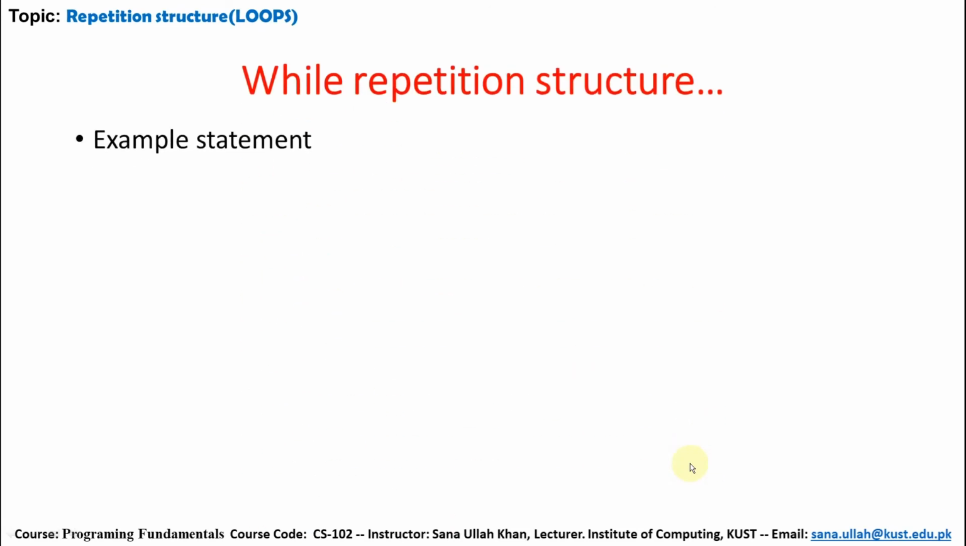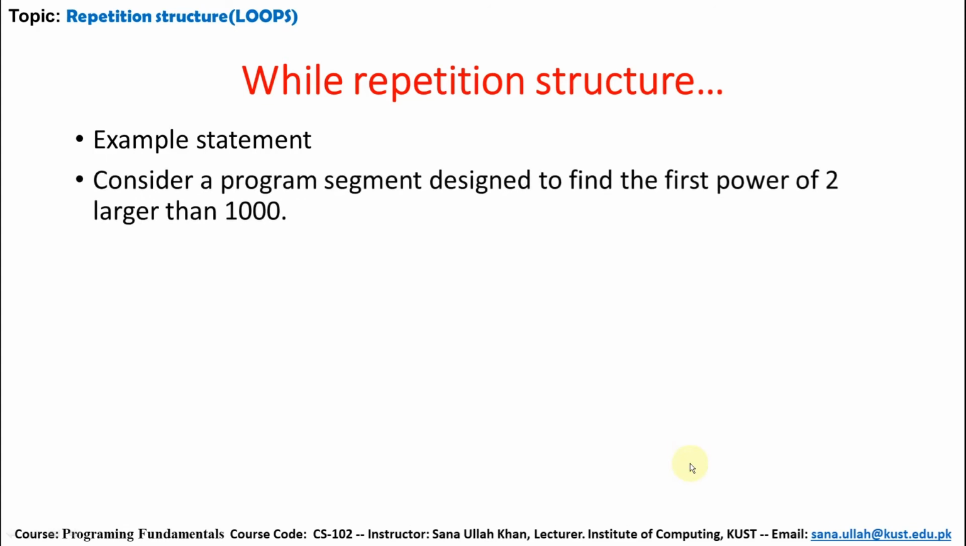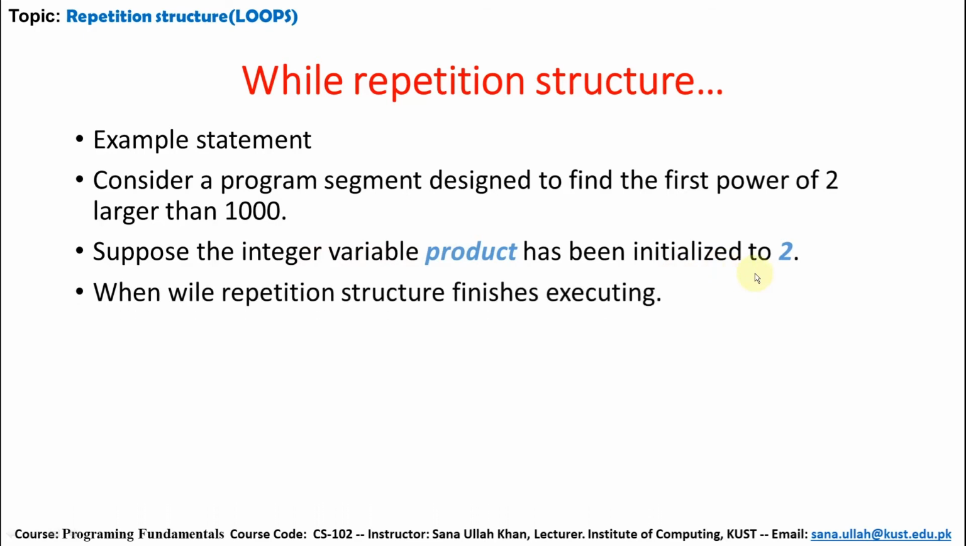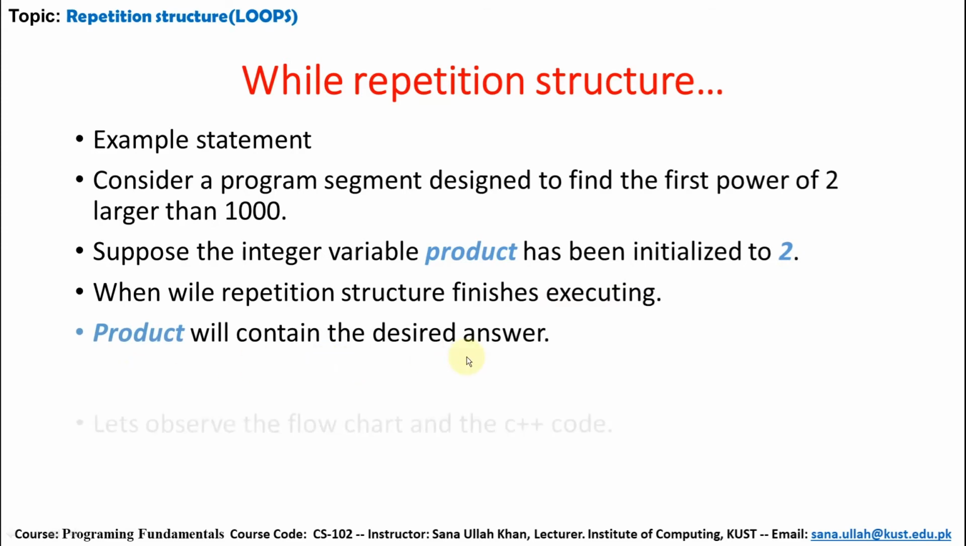Now we are going to look at an example statement. Consider a program segment designed to find the first power of 2 larger than 1000. Suppose the integer variable product has been initialized to 2. The initial value of the product variable is 2. While the repetition structure finishes executing, product will contain the desired answer.